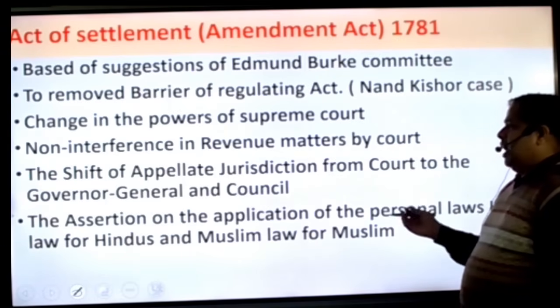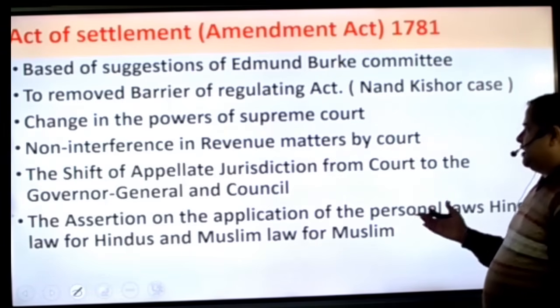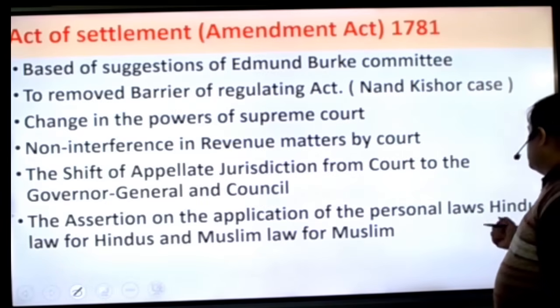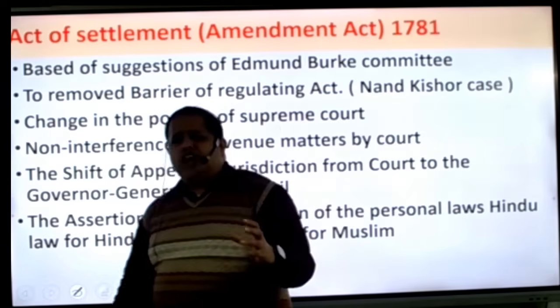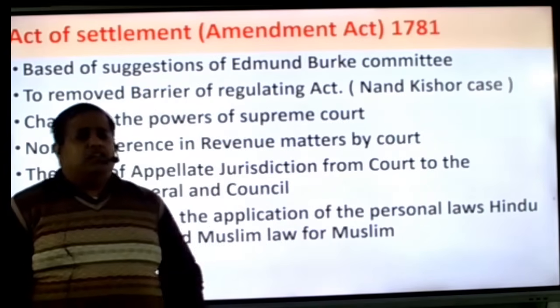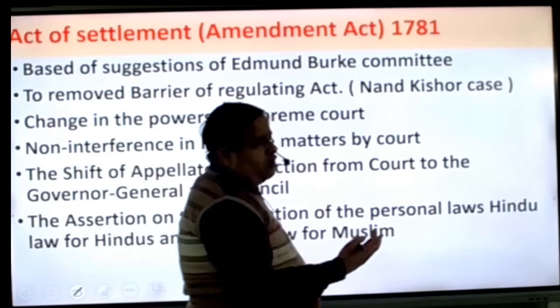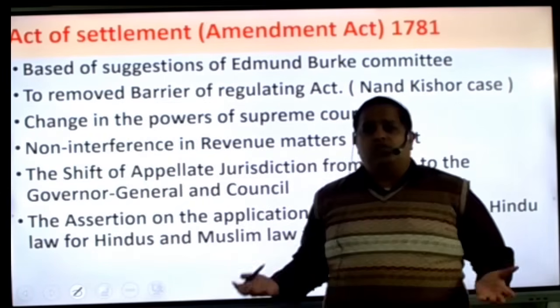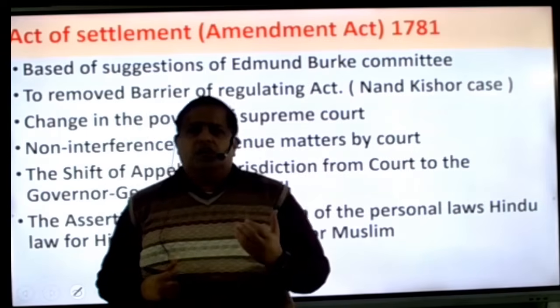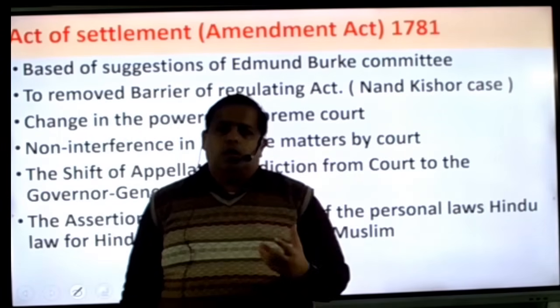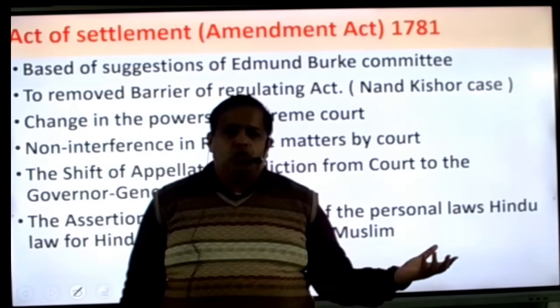And the assertion of the application of personal laws, Hindu law for Hindus and Muslim law for Muslims. When the Britishers arrived in India, they thought about which kind of criminal law they had to make. They decided that in India there were two huge population groups, Hindu and Muslim.